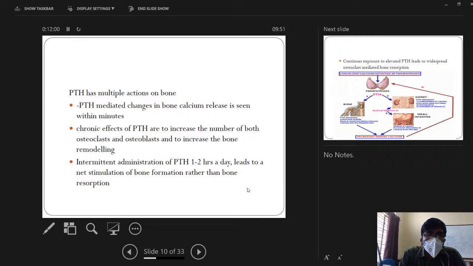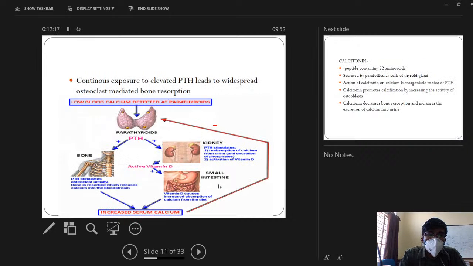In severe osteoporosis, there will be decreased bone density because of loss of calcium and other bone extracellular matrix proteins. So in such patients, we administer parathyroid hormone or its analogs 1 to 2 hours a day. The net effect is bone formation rather than bone resorption. Continuous exposure to elevated parathyroid hormone levels leads to widespread osteoclast mediated bone resorption. For example, in case of parathyroid adenoma, there will be excess release of parathyroid hormone. This continuous exposure to elevated levels in the blood will lead to osteoclast mediated bone resorption. So in a nutshell, parathyroid hormone in physiological doses causes bone remodeling.